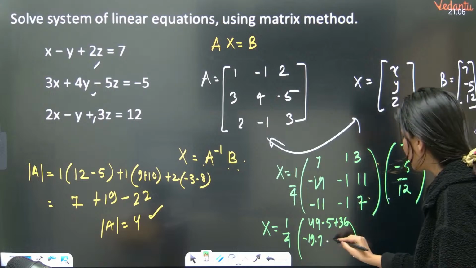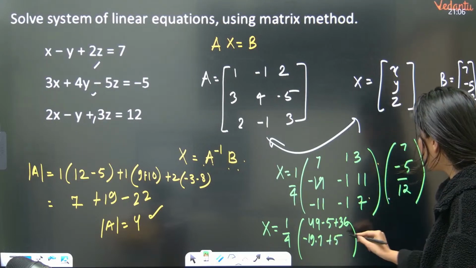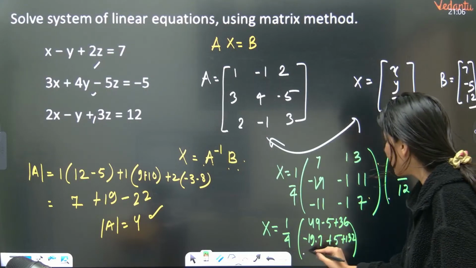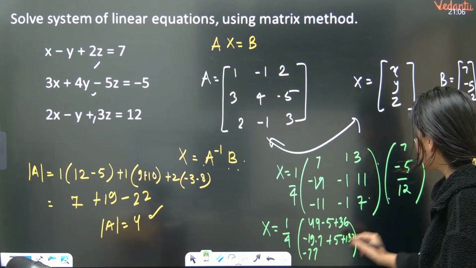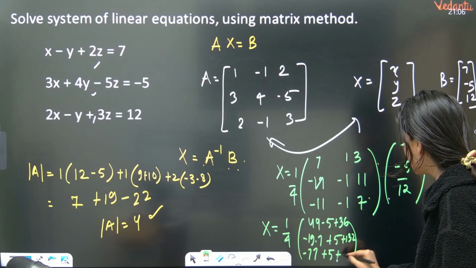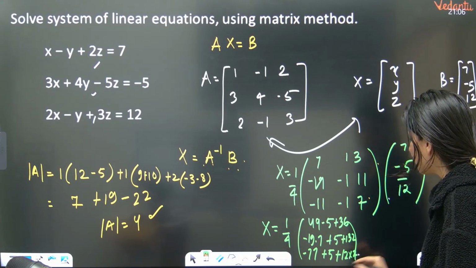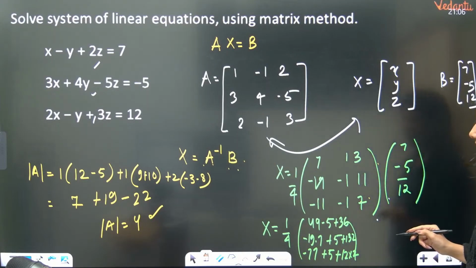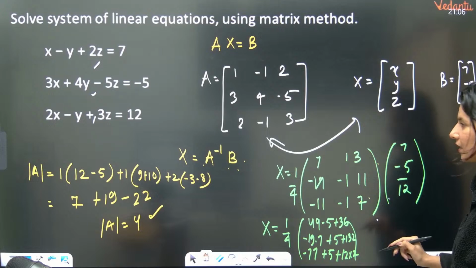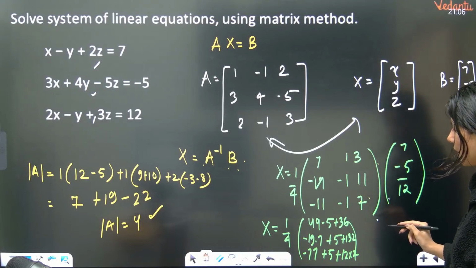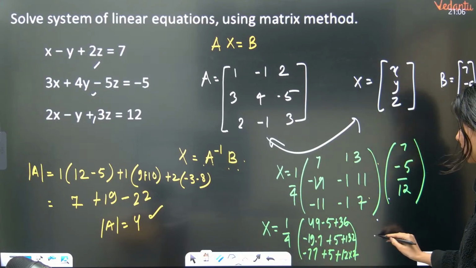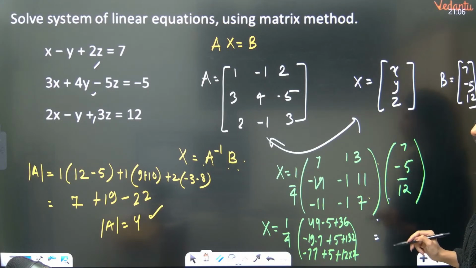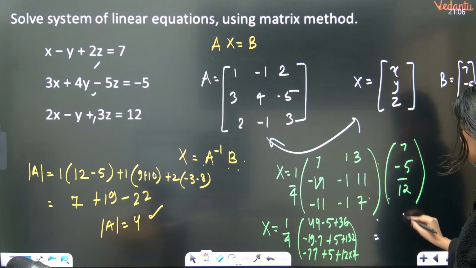Then we are having plus 5. Then we are having 11 into 12, plus 132. Last we are having minus 77. Correct? Plus 5 and 12 into 7. So this first row will give you 49 minus 5, which will be 44, plus 36. Now 44 plus 36 by 4, so this is going to give you 11 plus 6, which is 17.